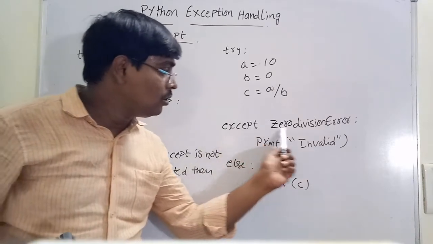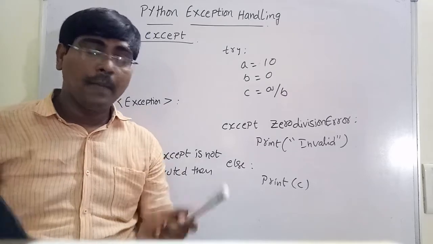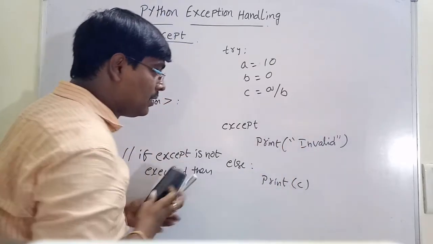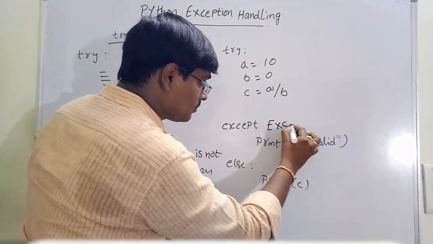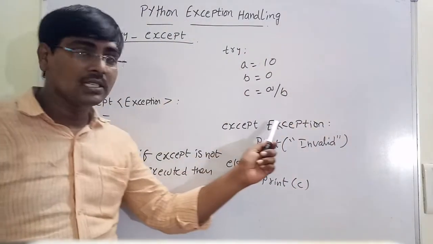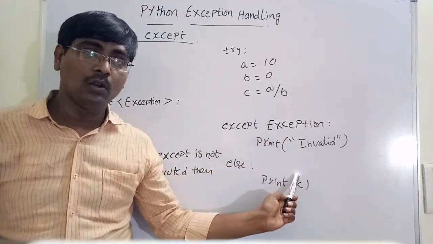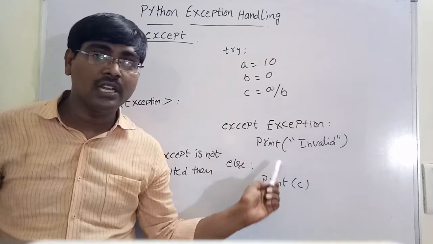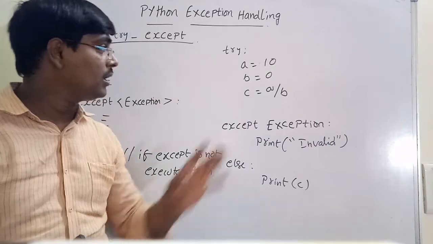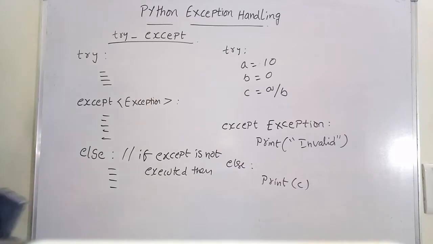And if you don't know the type of error, what do you do? The base class for all types of exception is Exception. If you don't know, simply write Exception. But this is not ideal, because if you write the exact error, we can import only that one. Otherwise, you have to search for each and every type of error present in Exception. But if you don't know, no problem. Okay, this is one example of try and except.